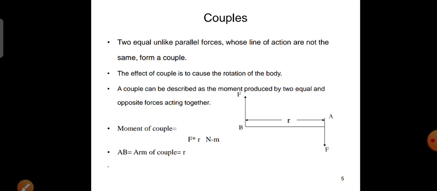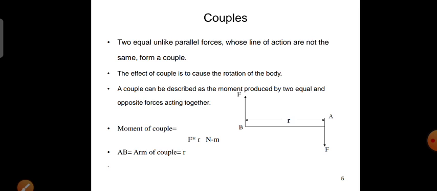So here two equal forces F are separated by a distance called R, and due to these two equal unlike parallel forces, a couple will be formed. Due to this couple, a body may rotate. So the effect of the couple is to cause the rotation of the body. A couple can be described as the moment produced by two equal and opposite forces acting together. So a couple is nothing but a moment only.